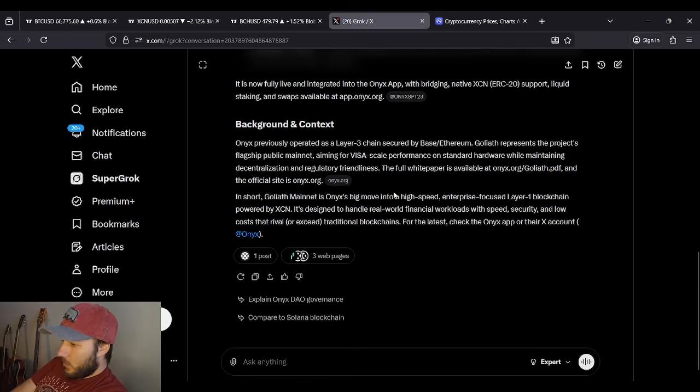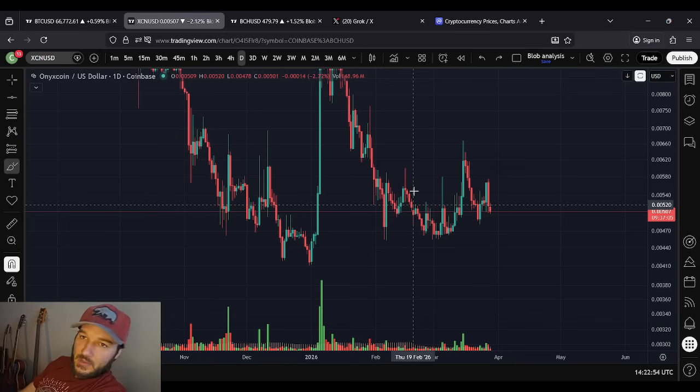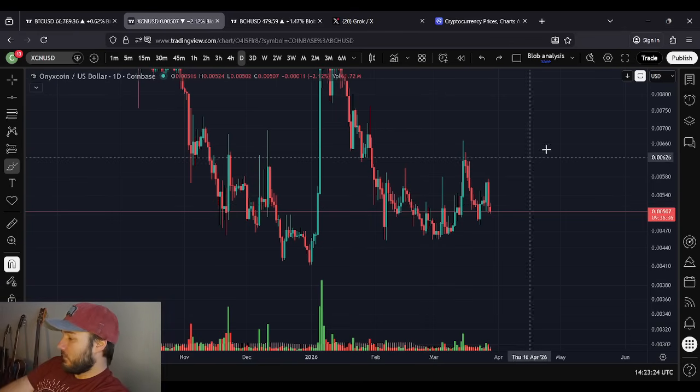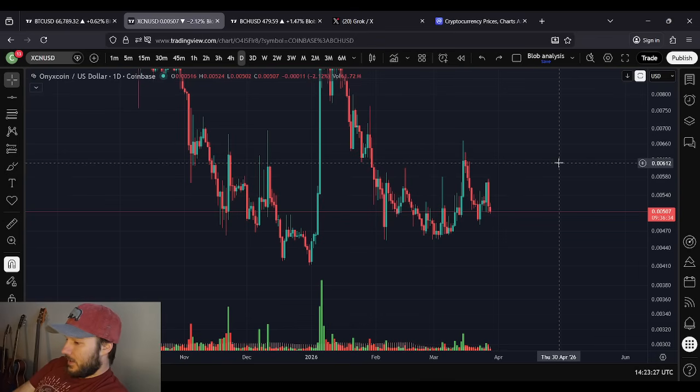It's designed to handle real-world financial workloads with speed, security, and low cost that rival or exceed traditional blockchains. So your coins on the Ethereum network are still there. You can use the Ethereum network, you can use the Base network to trade OnyxCoin. But when it comes to the true use cases, I would assume there's still some on the Ethereum network, but it's mainly from here going to be on Goliath, which is a really big deal, you guys. Really, really big deal indeed. And don't worry, your tokens are still there. If you bridge from Ethereum to Goliath, you can bridge back, right? They're not just gone. There's no need for any concerns there.